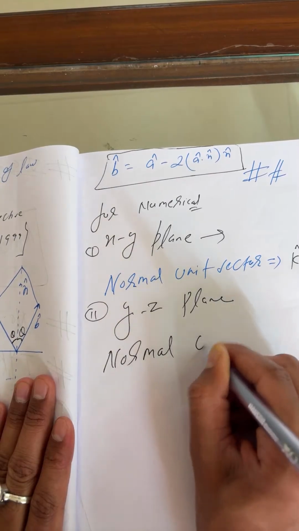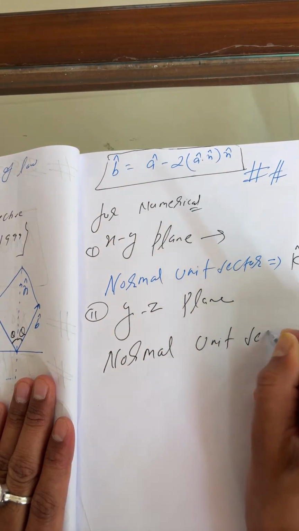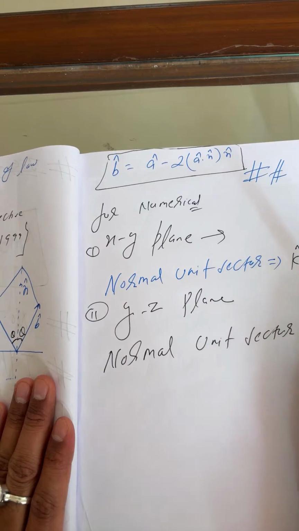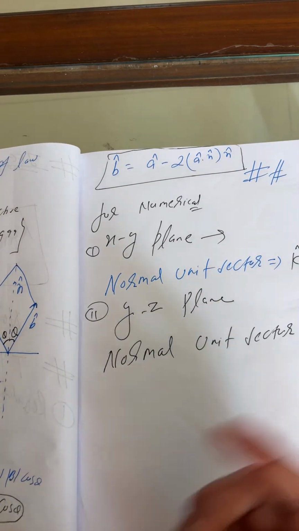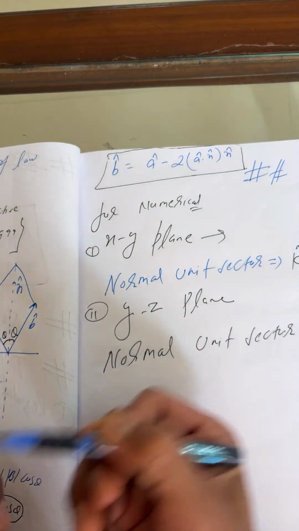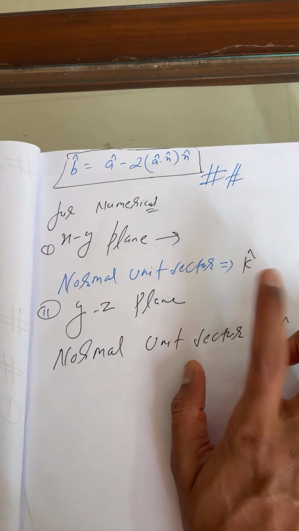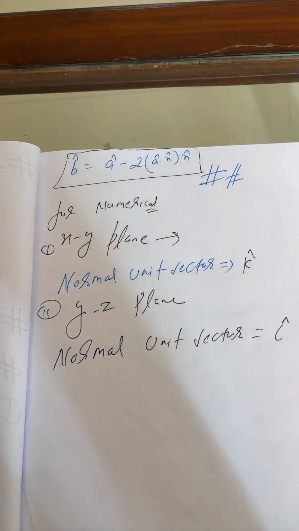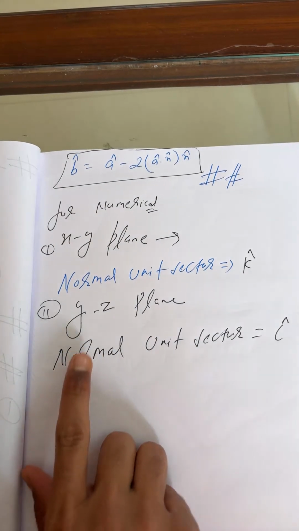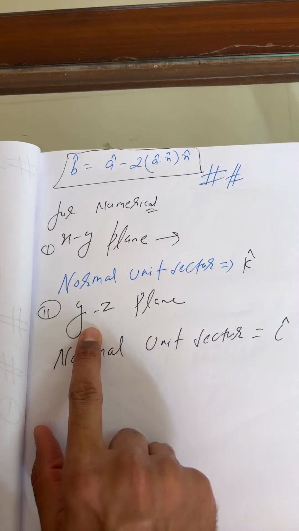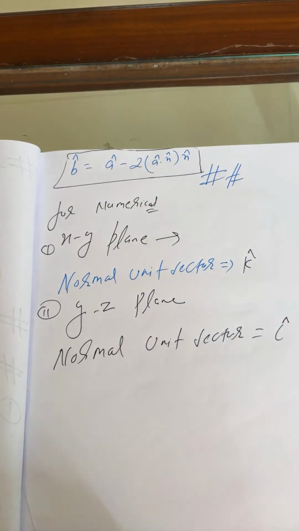So the normal unit vector is i cap. Simple: in xy you have taken x and y, what's remaining? z, which implies k cap. Now next is the yz plane. This formula is highly important. Nowadays they are asking the formula only.